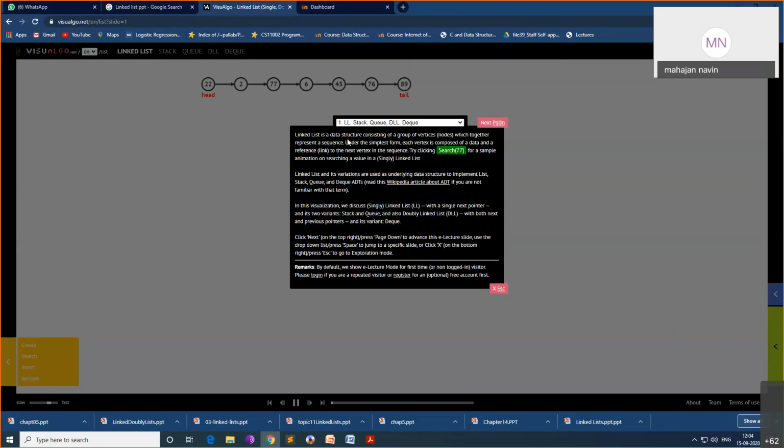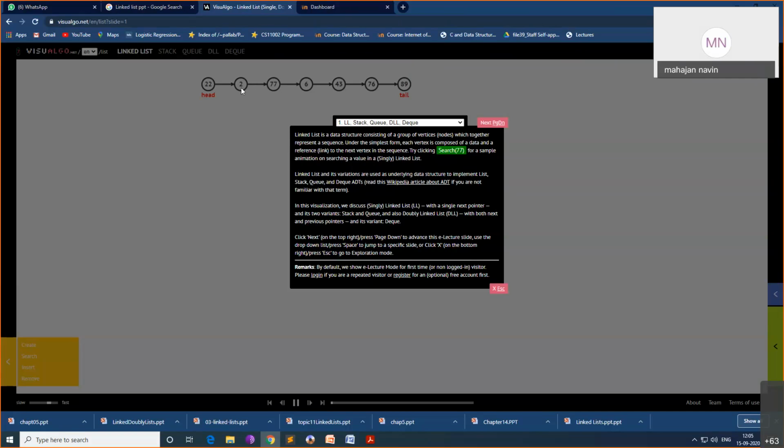A linked list is a data structure consisting of a group of vertices, normally called nodes, which together represent a sequence. In the simplest form, each vertex or node is composed of data and a reference to the next node or next vertex in the sequence. Try clicking 77 for a sample animation on searching a value in a single linked list.